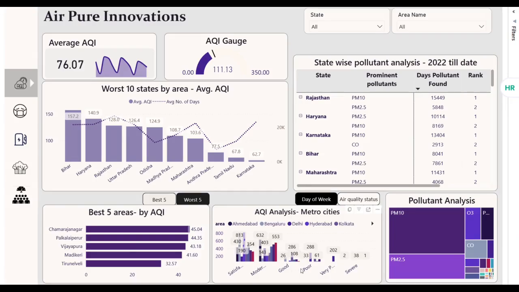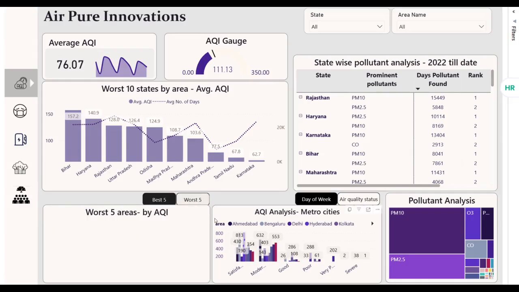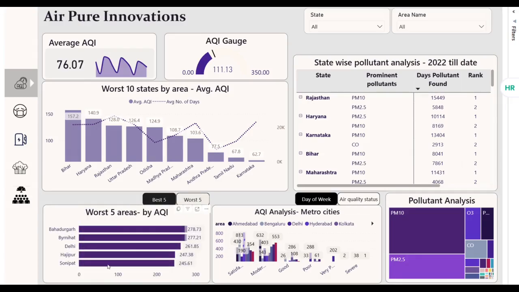This would represent across metro cities how many days fell under each air quality category. Due to space constraints, I have mentioned only metro cities. Now let us go through the best 5 as well as worst 5 areas. This visual would represent the best 5 areas by average AQI, and this would represent the worst 5 areas.